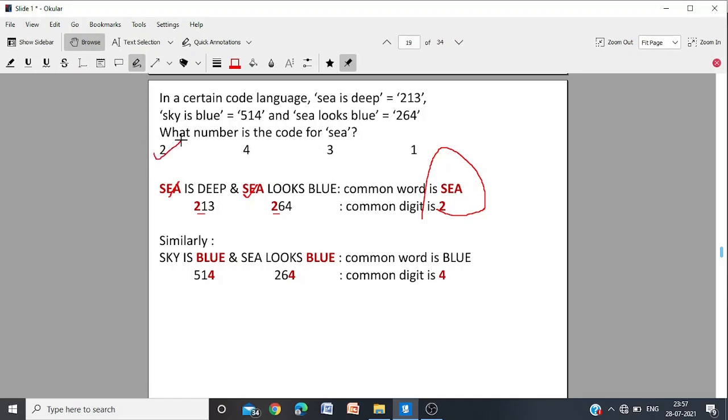But just to demonstrate, for instance, sky is blue and C looks blue. We have got the blue repeated here. And we find that the 4 is repeated. Here also digit 4. So 4 is a word for blue. Find the common word and the common digit. Here C is common and the digit 2 is common. So C is 2. Here blue, blue, common, and we have 4 and 4. So 4 is blue, but we are asked only C. So for answer, we write 2, which is a code word for C.